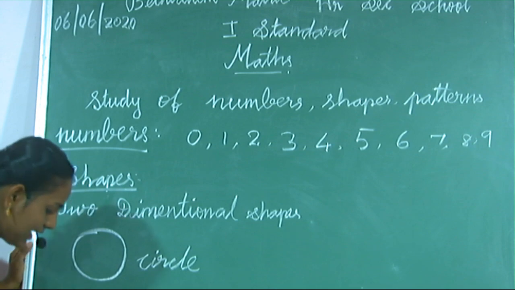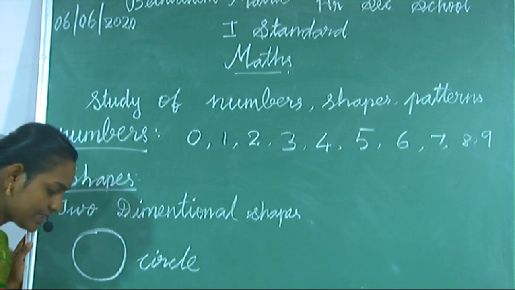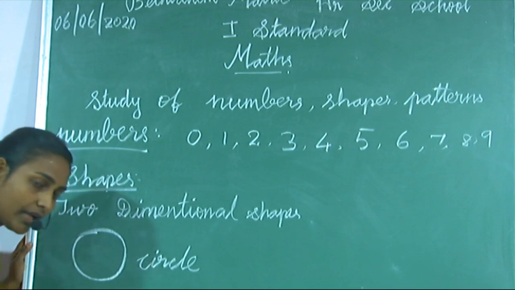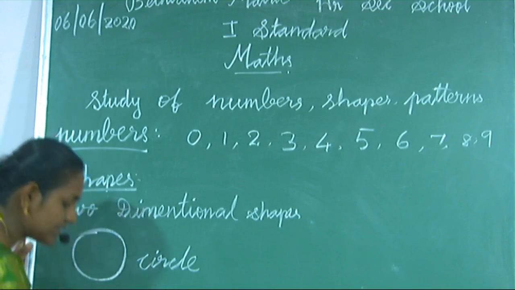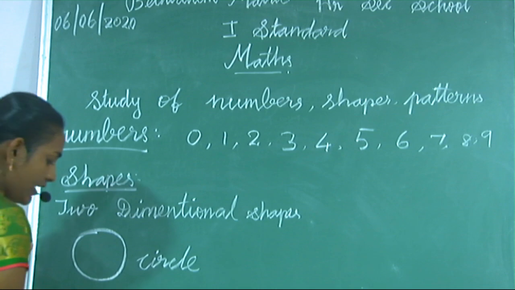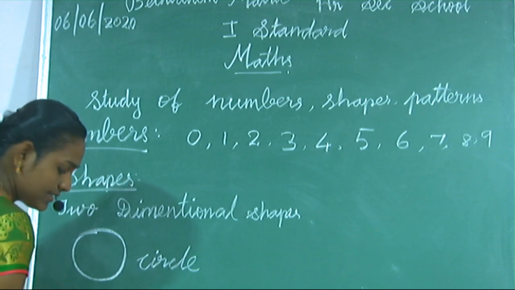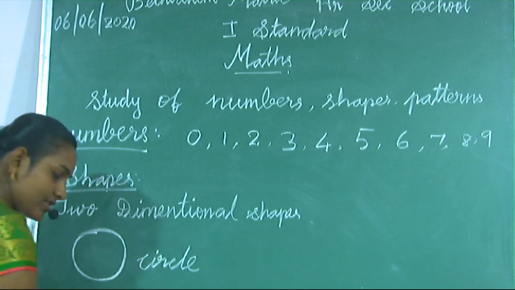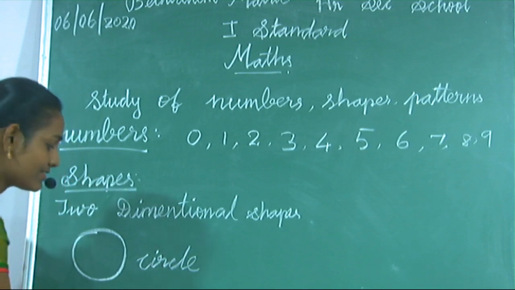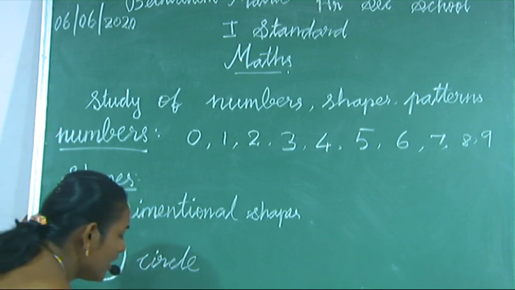See, these sides, the opposite sides are the same. The two opposite sides are the same in a rectangle. This side's opposite is that side; both are the same. This side's opposite side is this side; both are the same.